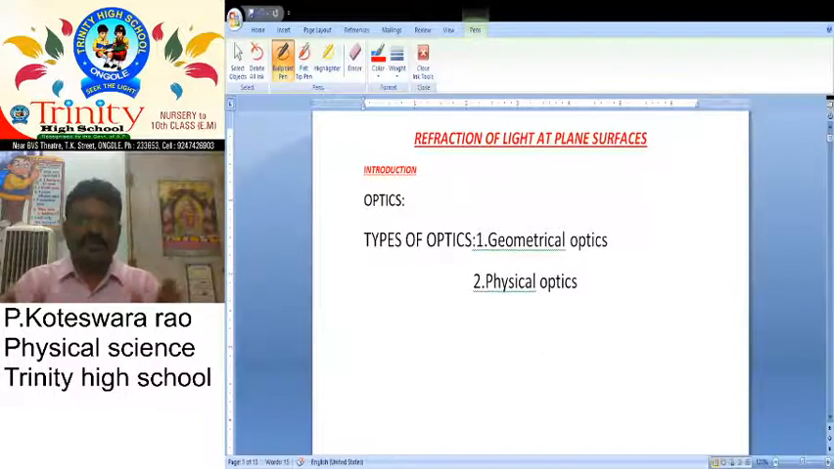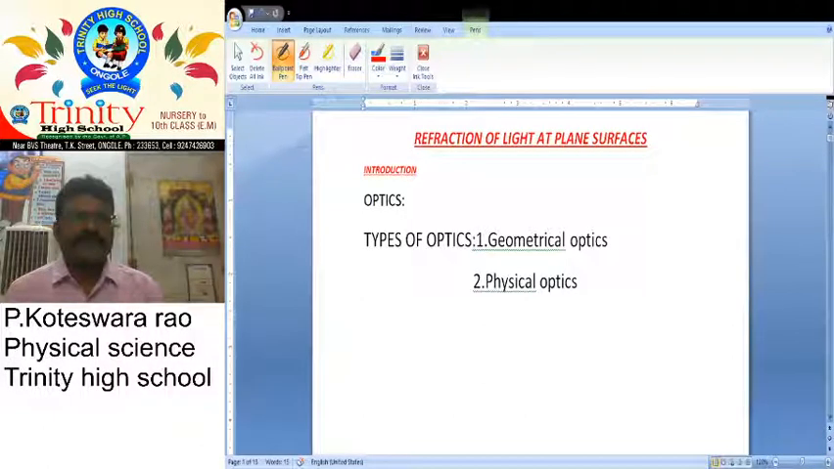Okay, so what about some more basic information? Light can travel in a straight line. This is also called rectilinear propagation. And also, if you observe the history of light or optics, there are so many scientists who did so many experiments on that.